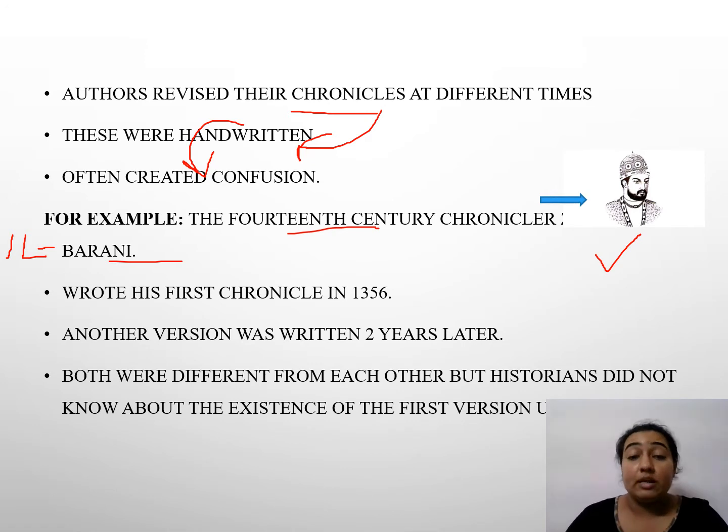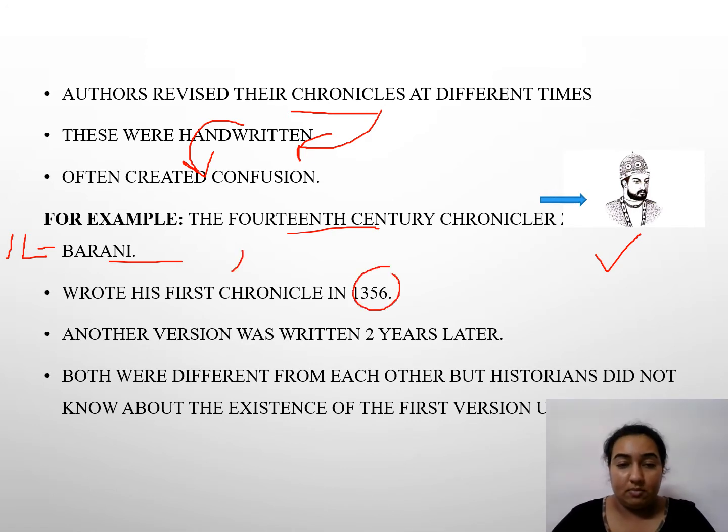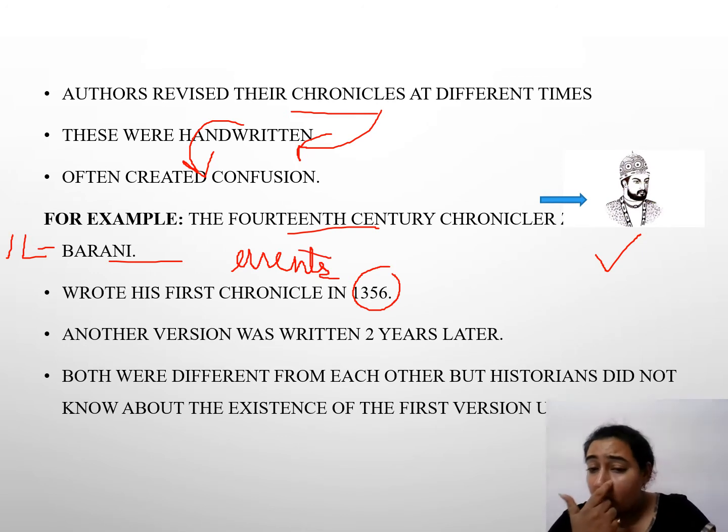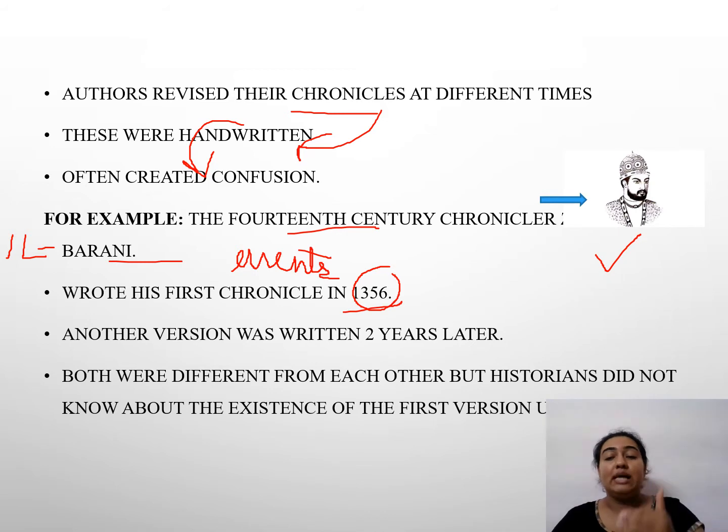Now, he wrote his first chronicle. Chronicle means events, E-V-E-N-T-S. Chronicles are events that take place in the life of rulers, authors, historians, temples, wars, kings and kingdoms. Fine. So, he wrote his first chronicle in 1356. 2 saal baad, he forgot to mention something. Now, he remembered, oh, I need to add something. So, in order to do that, his version needed to be revised.